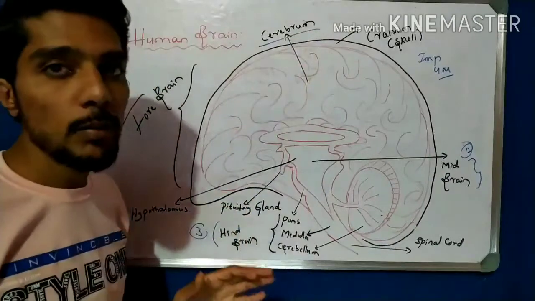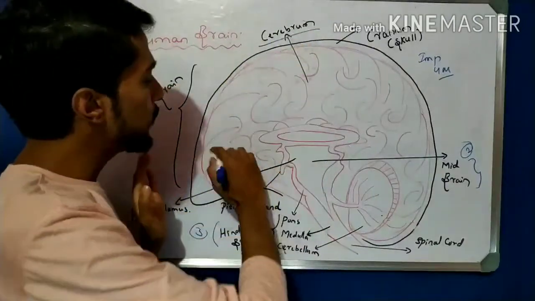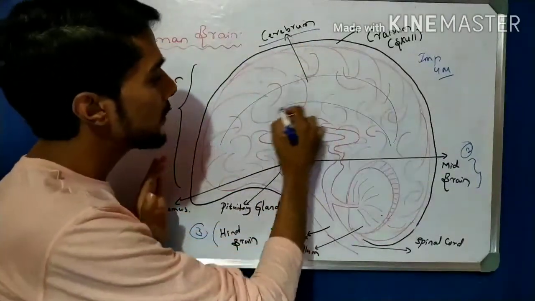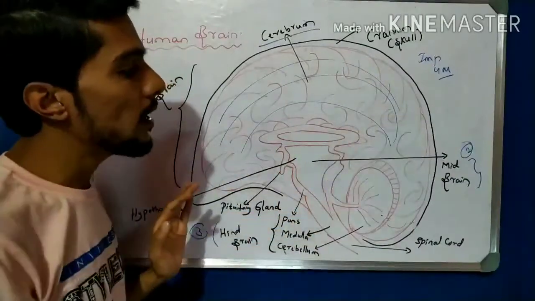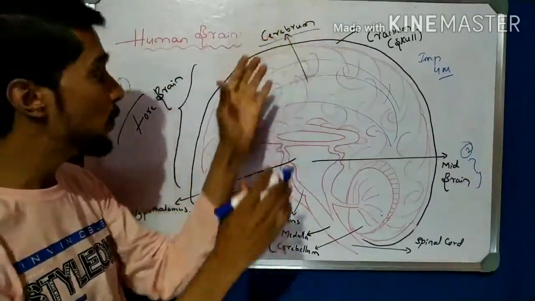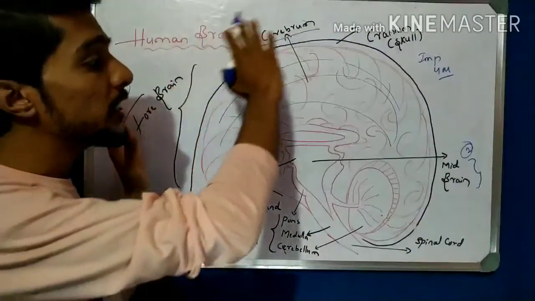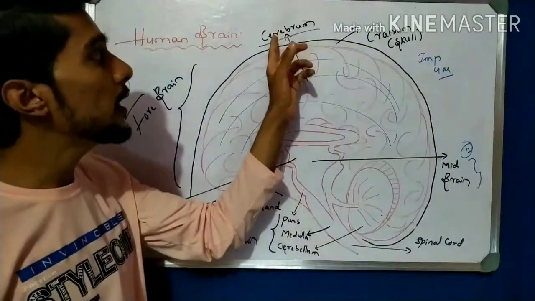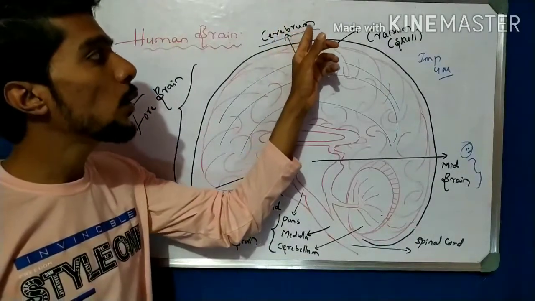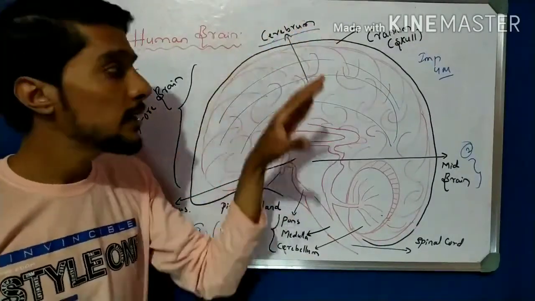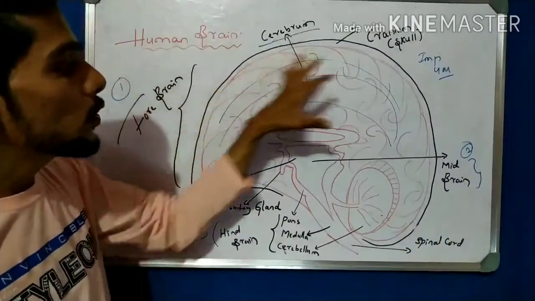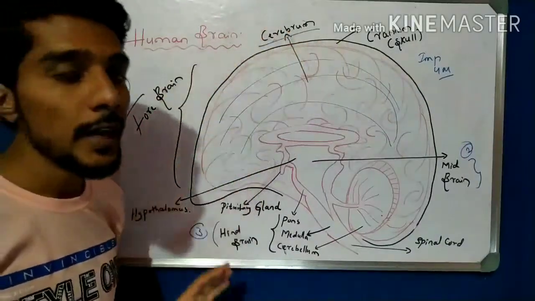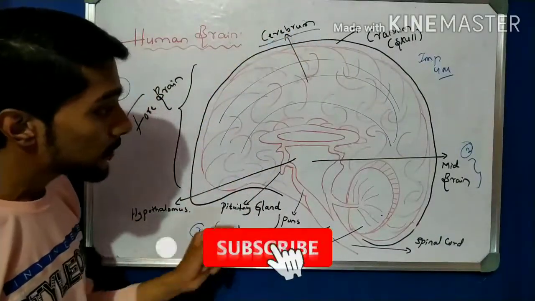The major part of the forebrain is the cerebrum. We have to remember this. Observe this whole part; it is called the cerebrum, spelled C-E-R-E-B-R-U-M. The cerebrum is the major part of the forebrain. So this whole part is the cerebrum.